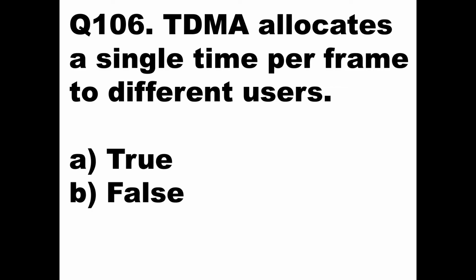Always at a particular time, a particular frame of a particular user will go. So different users is a wrong statement. TDMA allocates a single time per frame to different users is a false statement, because at a single time per frame it will have the same single user. It cannot have different users. So this statement is false.